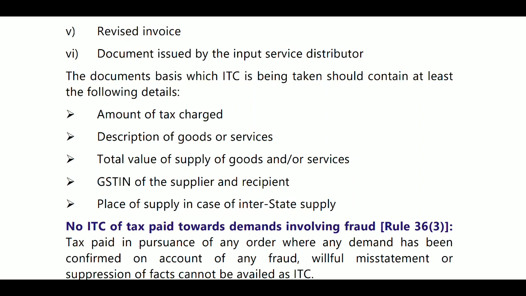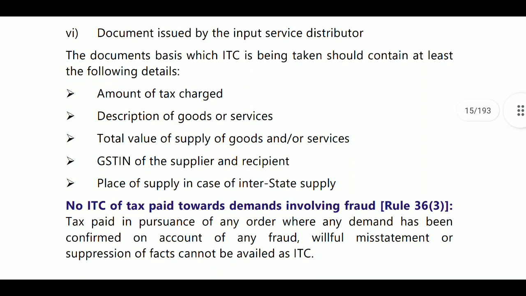Amount of tax charged, description of goods or services, total value of supply of goods and services, GST number of supplier and recipient, and place of supply in case of interstate supply. So this much content is required in an invoice for taking the input tax credit.